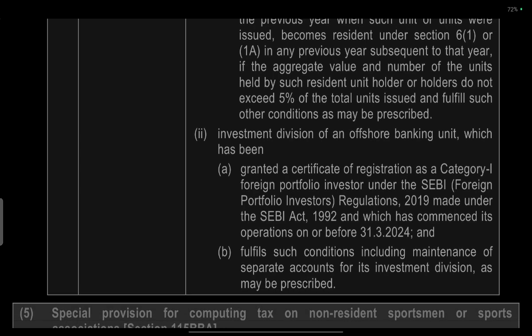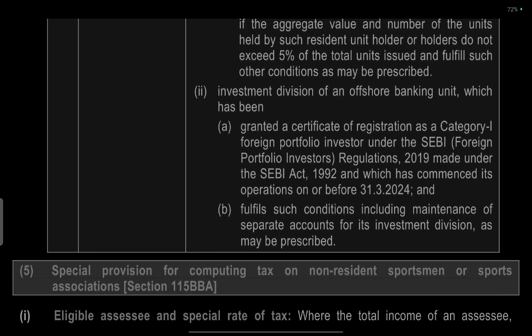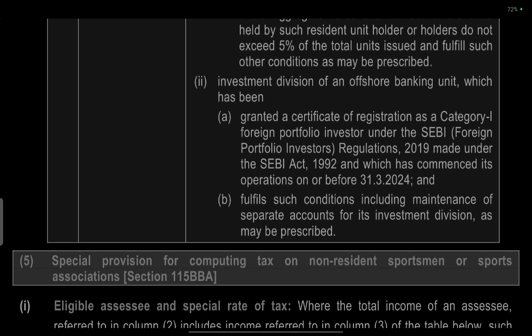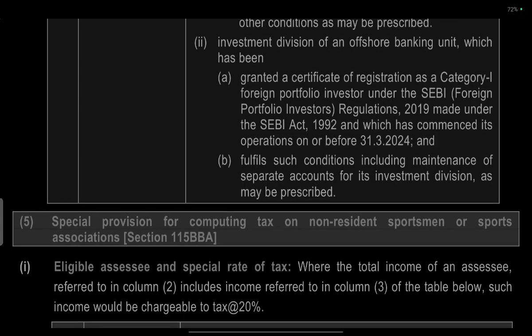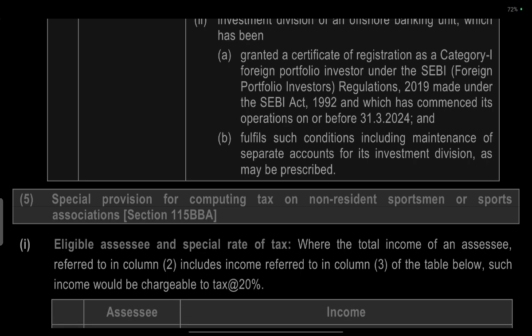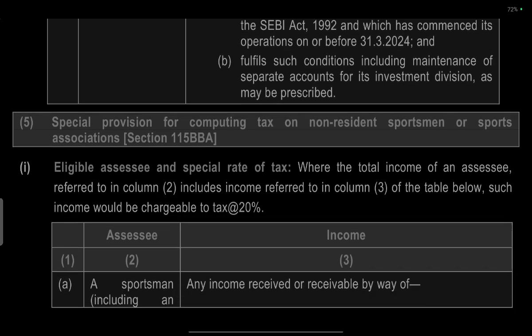The investment division of a banking unit which has been granted a certificate of Category 1 foreign portfolio investor under the SEBI (Foreign Portfolio Investors) Regulations 2019, made under the SEBI Act 1992, which commenced operation on or before 31st March 24 and fulfills conditions including the maintenance of a separate account for the investment division as prescribed.